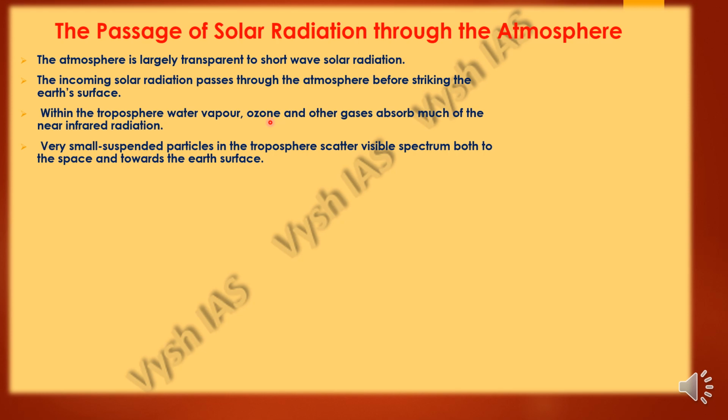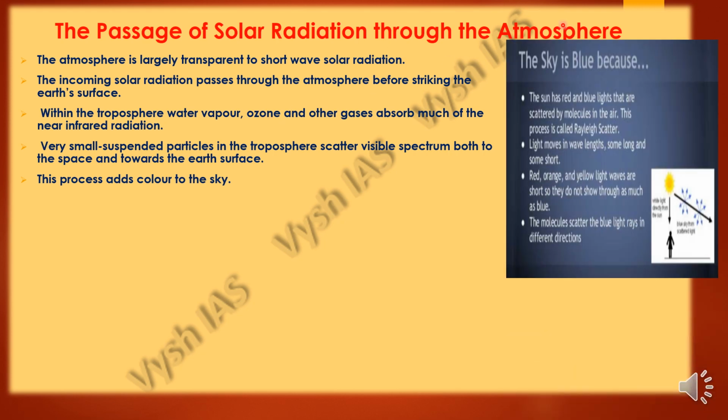So very small suspended particles in the troposphere will scatter the visible spectrum, and this will occur both towards space and towards the earth's surface. Because of that, only the color will be visible to the human eye. So this process adds color to the sky.